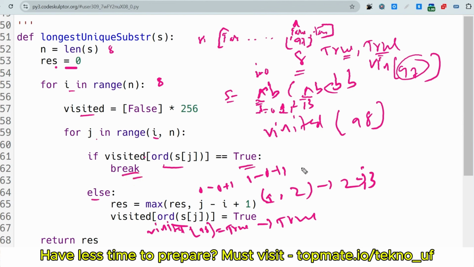Okay, so we have to break the loop and go to the return statement here. Just return the result and we'll get the result. So the last updated value is 3, so this will be returned. Okay, so I hope you understood.